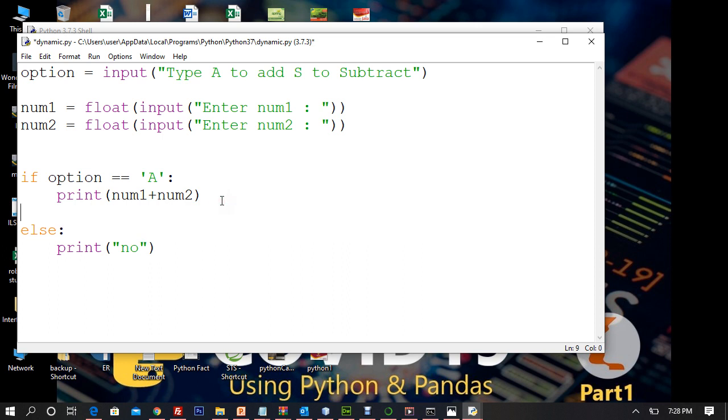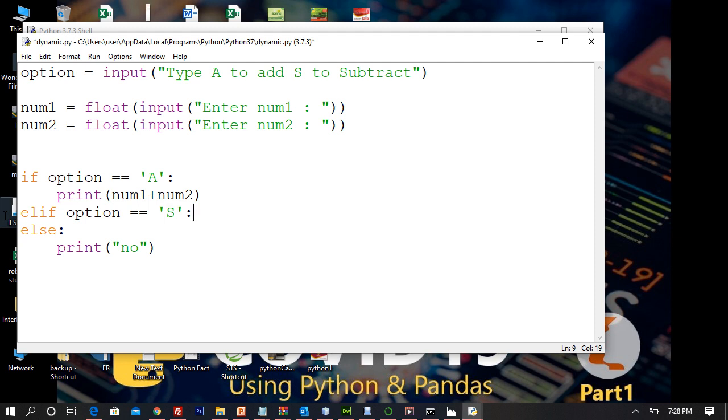So instead of else, I will use elif. It's not else if here, it is elif, which means else if. Why do we use elif? Why not else? Else if means now we are going to have multiple statements like this. Elif here is equivalent to s, right?